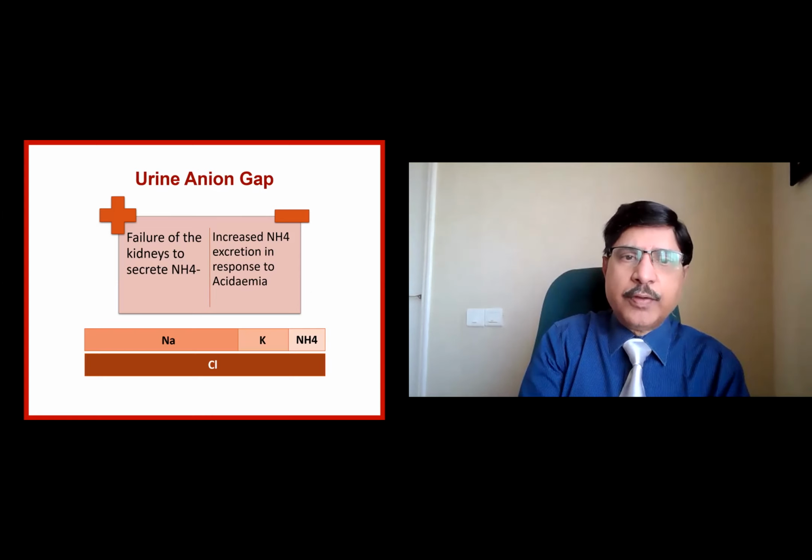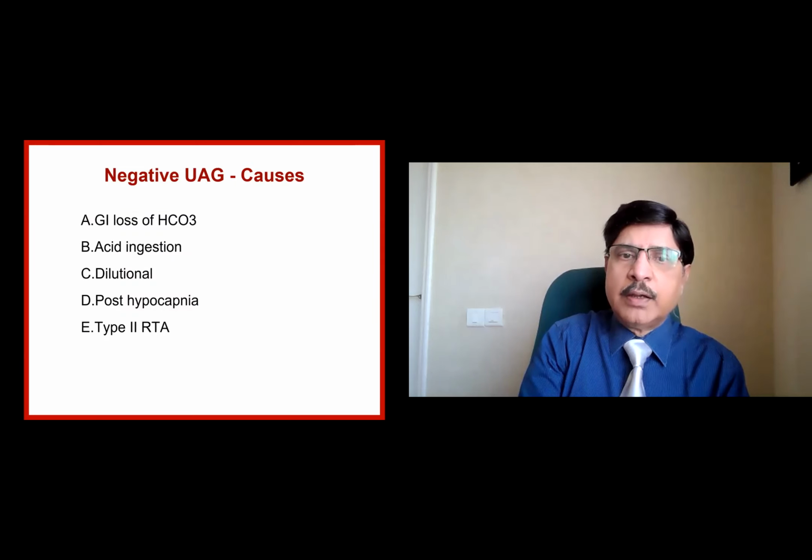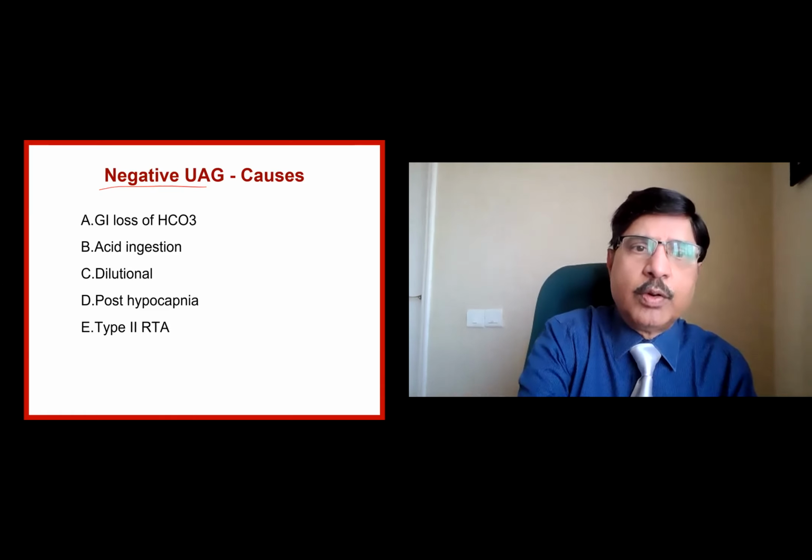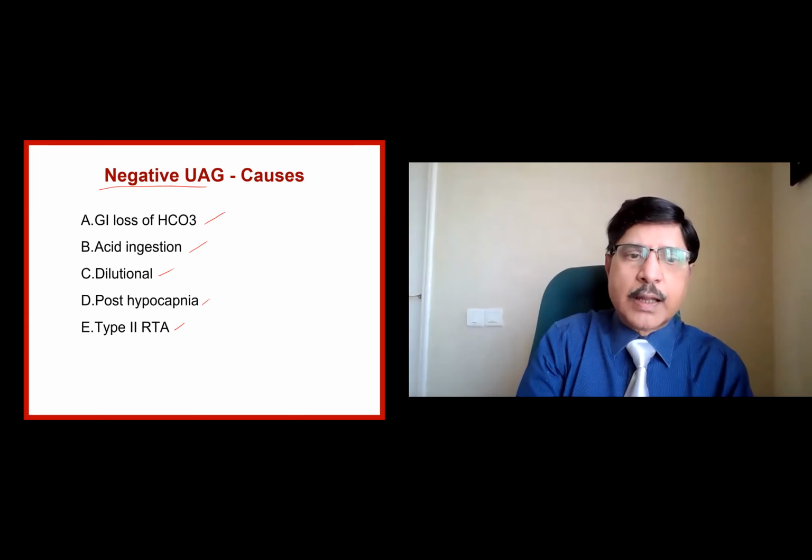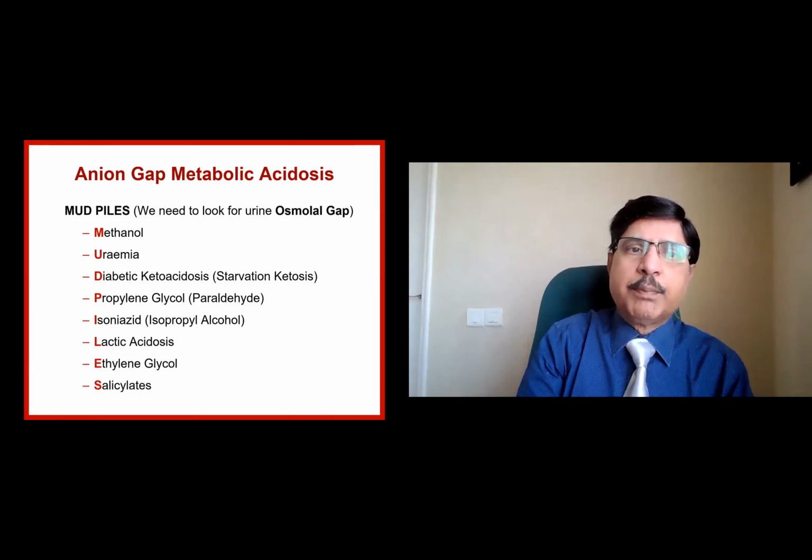So you can see a failure of the kidneys to secrete ammonia. Naturally the hydrogen ions are withheld in the body. There is acidosis because of renal tubular dysfunction, or increased ammonia excretion in response to acidemia. Both the things can occur. Now, causes of a negative urine anion gap: GI loss, acid ingestion, dilutional, post-hypocapnia, type 2 RTA. Type 1 and type 3 will have a positive one.